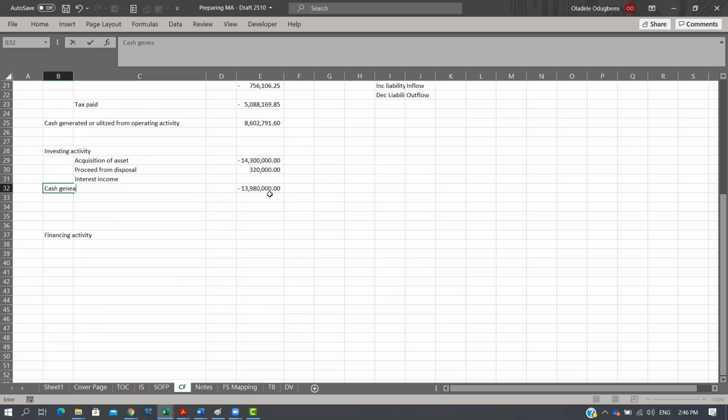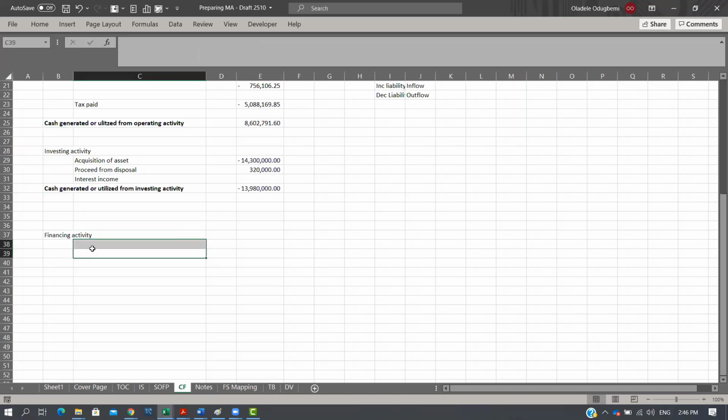generated or utilized from investing activity.